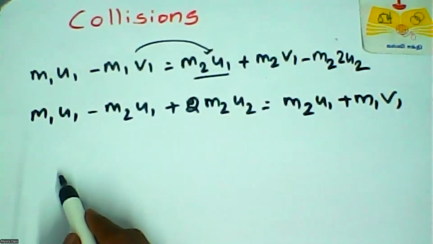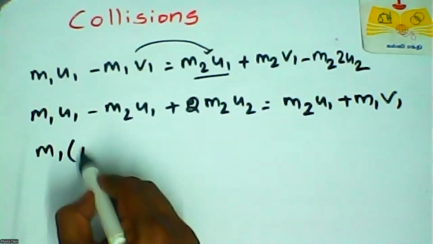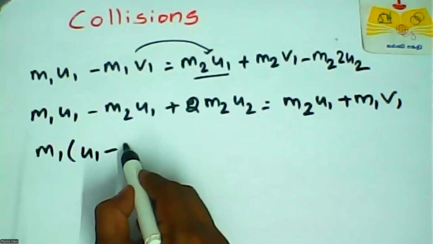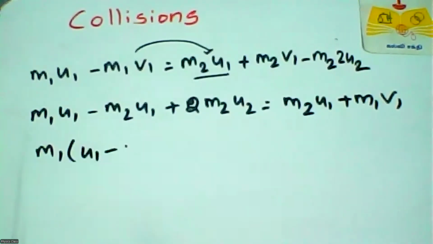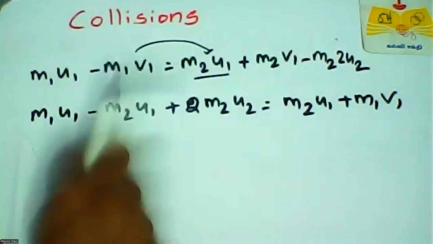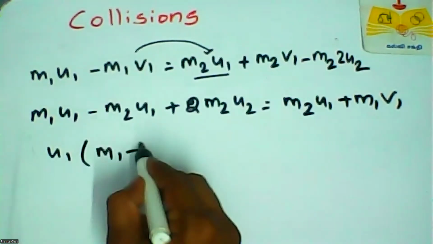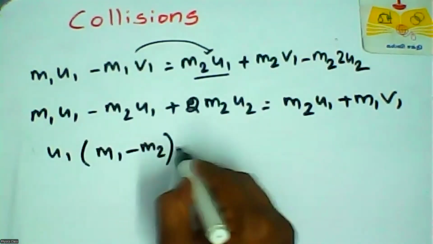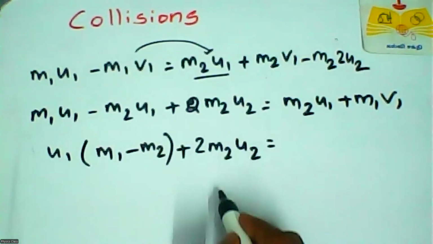Okay. We can take an m1 as common. So m1 u1 minus m2 u1, we can take a common as u1. So u1 into m1 minus m2, plus 2 into m2 u2.